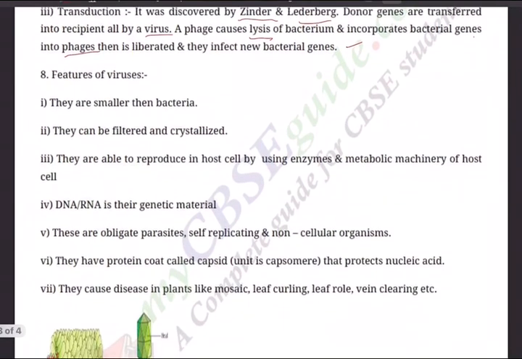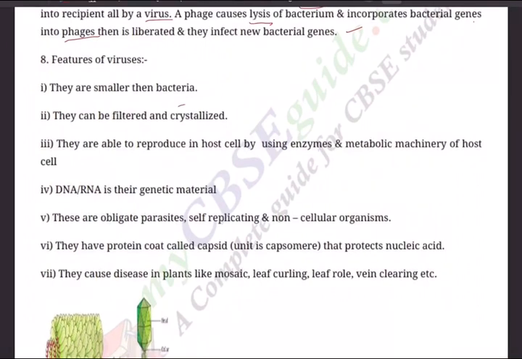Next, features of viruses. Of course, they are smaller than bacteria. They can be filtered and crystallized. They are able to reproduce in the host cell by using enzymes and metabolic machinery of the host cell. That's how they are very, very dangerous. DNA and RNA is the genetic material, both will be there. These are obligate parasites, self-replicating and non-cellular. There is no cell, only a protein coat. Even this, what we are having now, COVID-19, has only a protein coat.